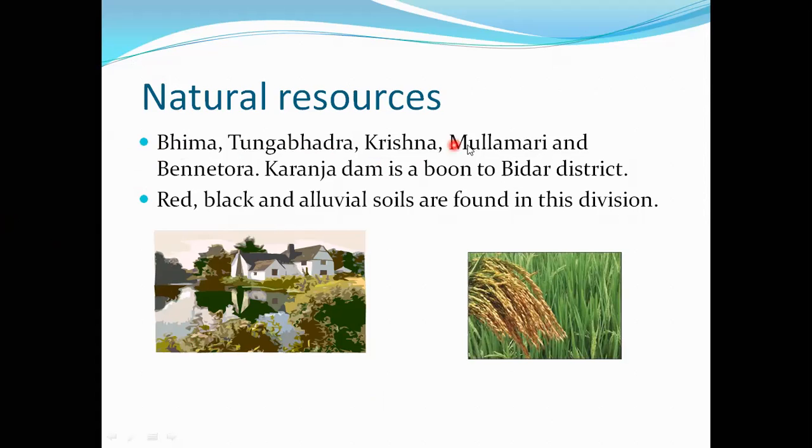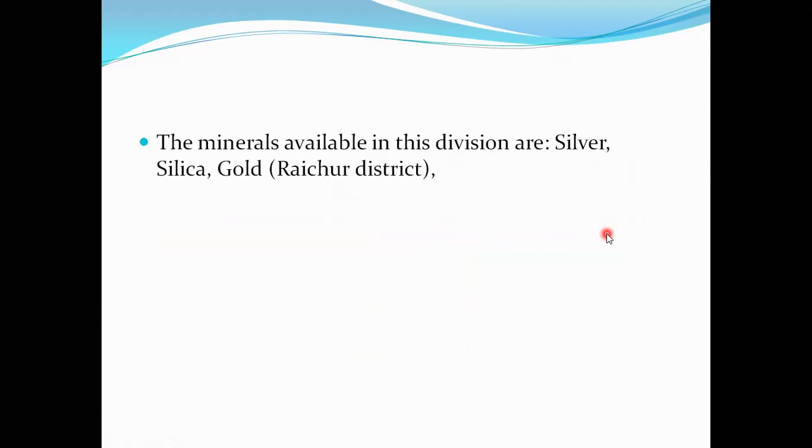Bhima, Tungabhadra, Krishna, Mullamari and Benne Thora are the famous rivers. Next, the Karanja Dam is built in the Bidar district. The soils we can see in the Kalburgi division are red, black and alluvial soil. And paddy is the main agricultural crop grown more here.